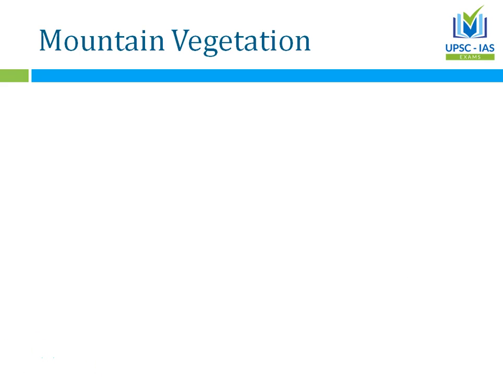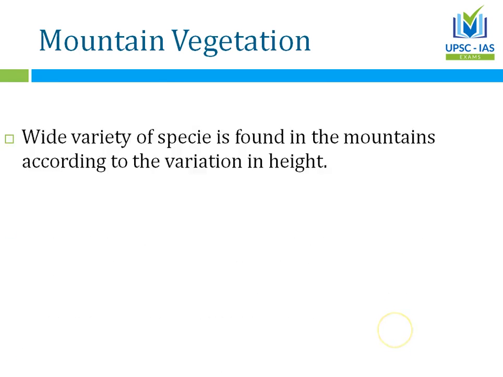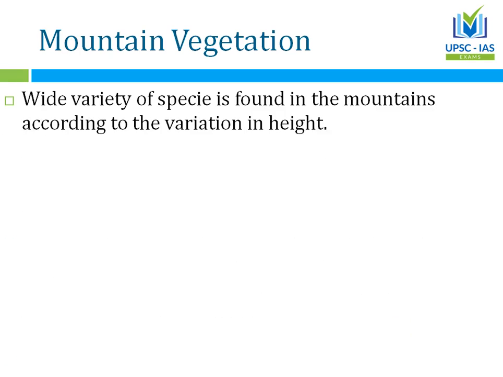Himalayas. We have mountains, Himalayas stretching from Kashmir to Purvanchals, that is your northeast states. Then we have Eastern Ghats, Western Ghats, we have Aravalli, we have Vindhyas and Satpuras, and so we know that there are many places in our country where we have mountains. So of course we are going to have variety in mountain vegetation as well.